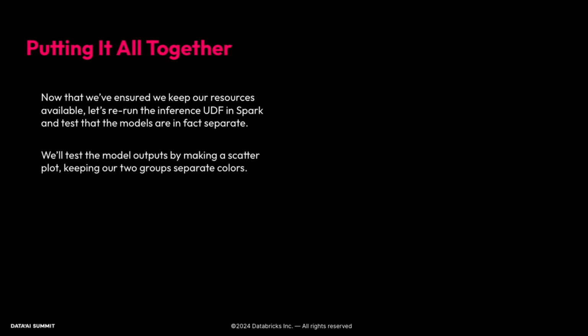So putting it all together, now that we've ensured that we've kept our resources available, we can rerun the Inference UDF in Spark and test that our models are working and running separately and in parallel. So we'll test this model output by making a scatter plot and keeping our 2 groups as separate colors.